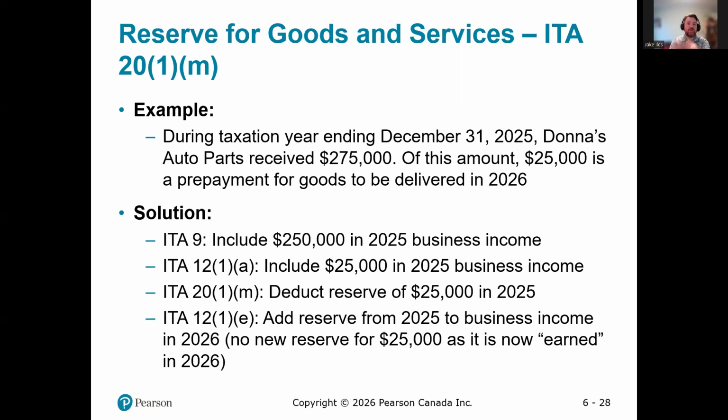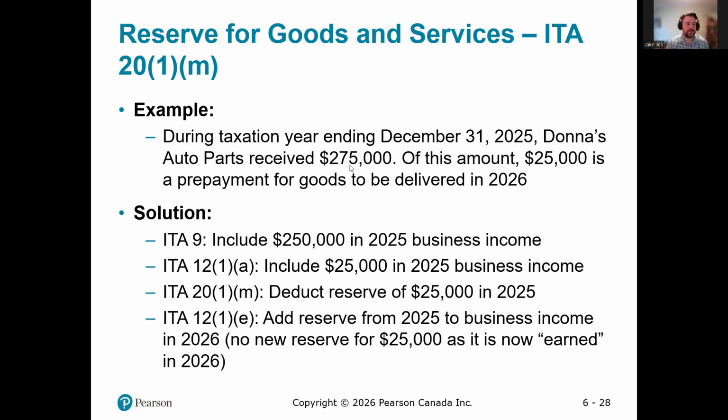Bad debt is we've provided a service, but we have not yet received the money. Undelivered goods and services is we've received the money, but we've not yet earned it. We've not yet provided our obligation. So the example is during the tax year of December 31st, 2025, Donna's Auto Parts received $275,000. Of this amount, $25,000 is a prepayment for goods to be delivered in 2026.